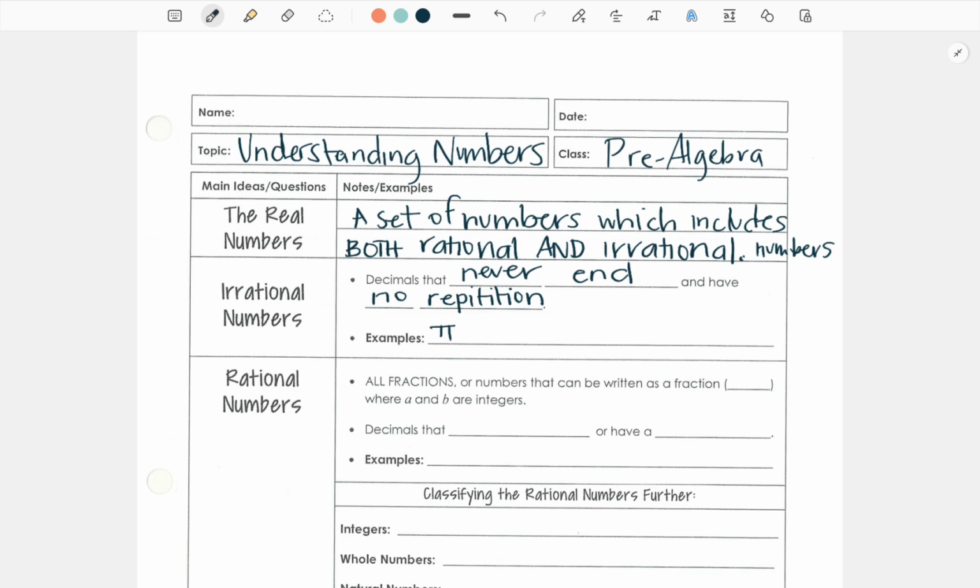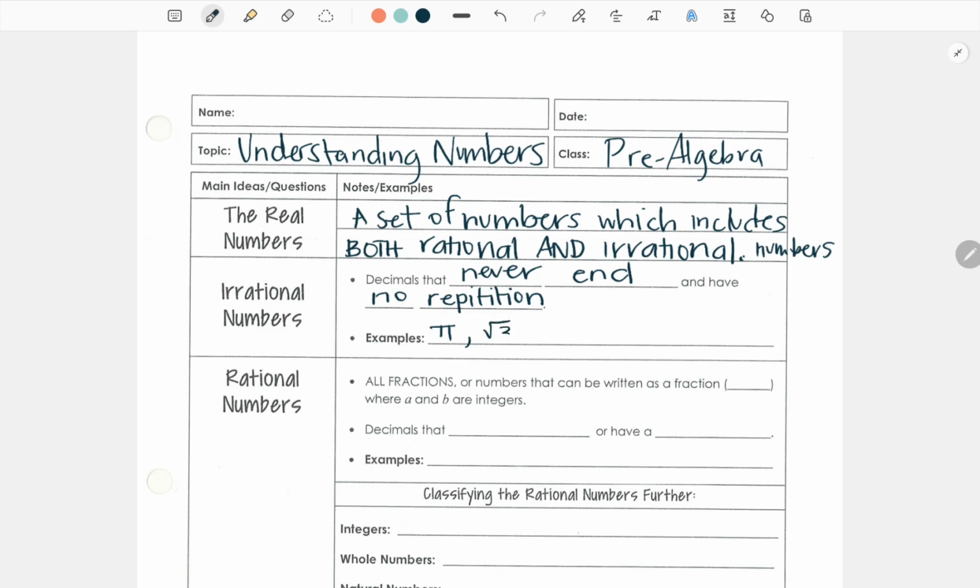It's 3.141592653589793. So it's very irrational. It goes on and on forever because it's never going to repeat a pattern. There's no pattern being repeated here. So pi is an irrational number.